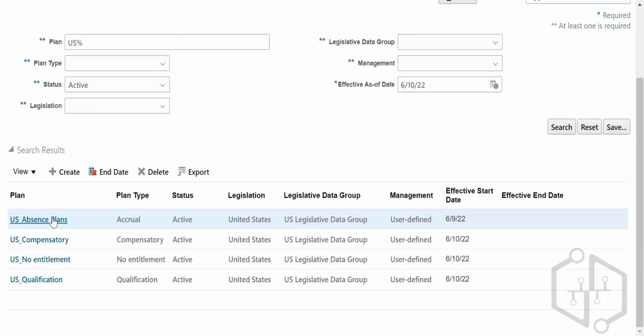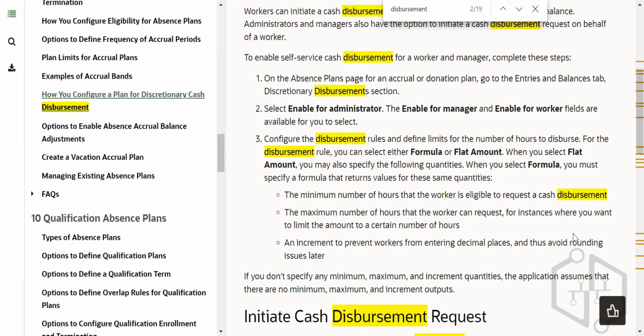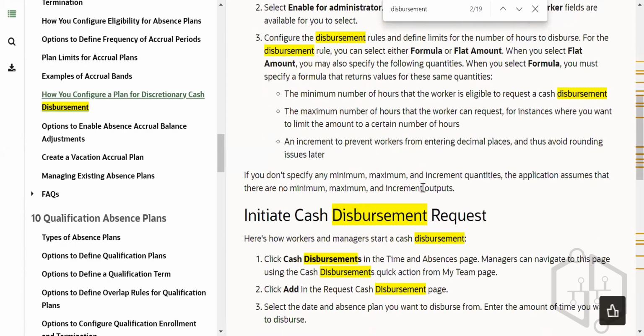So we have made these 4 plans, right? You can see the disbursement: the maximum number of hours the worker is eligible to request for cash disbursement. For absence plans for approvals and donations, go to the entries tab. Configure the disbursement rules and define rules for the number of hours to disburse. For example, you can select either formula or flat amount. You can select the specified one, or you can leave it unspecified.